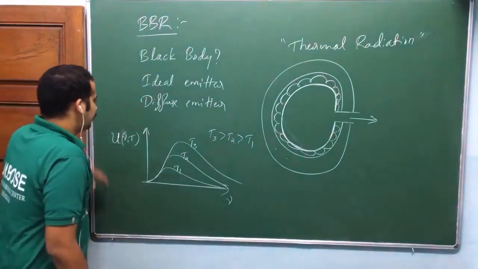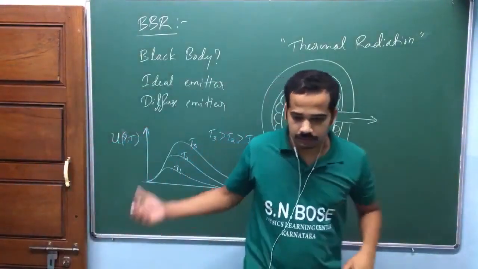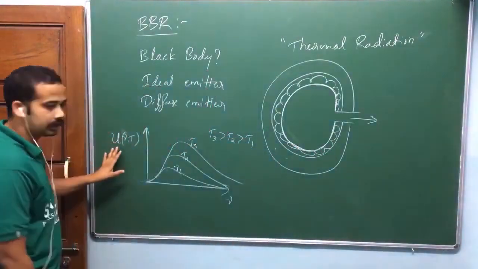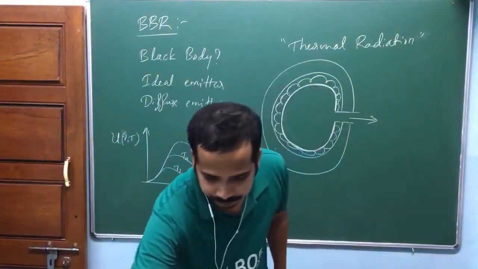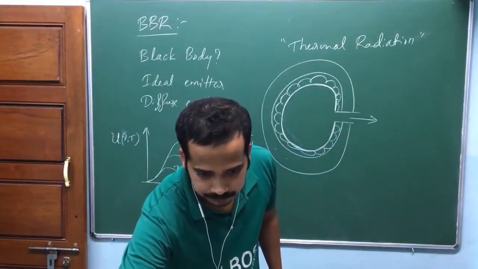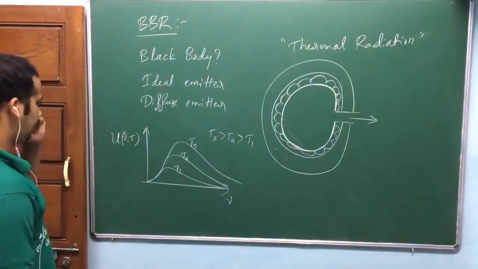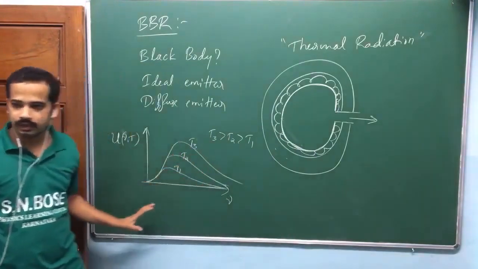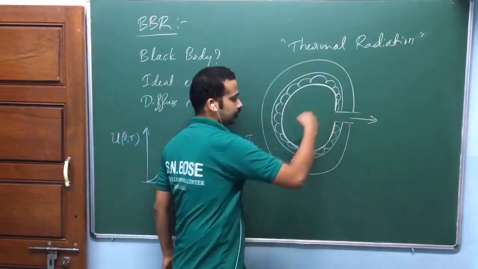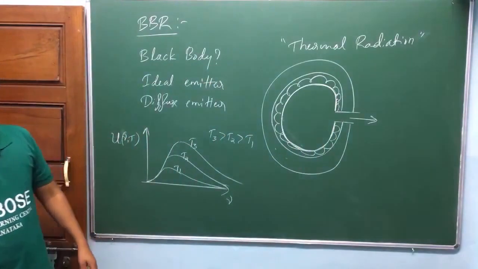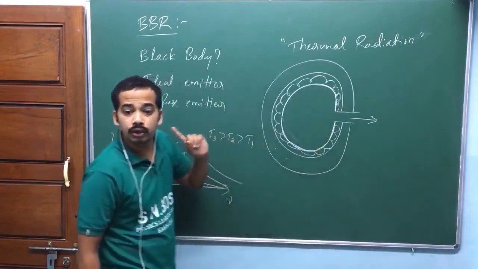Now look at here. The next part is one more experimental observation. Sometimes you can write intensity as a function of frequency also. One more thing that you need to observe in this case is that this curve is independent of the material you use here. It is independent of the volume. It depends only on temperature.